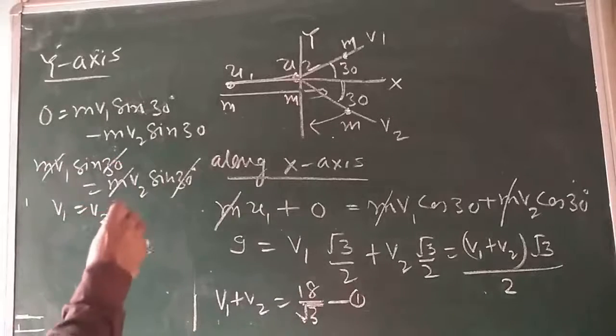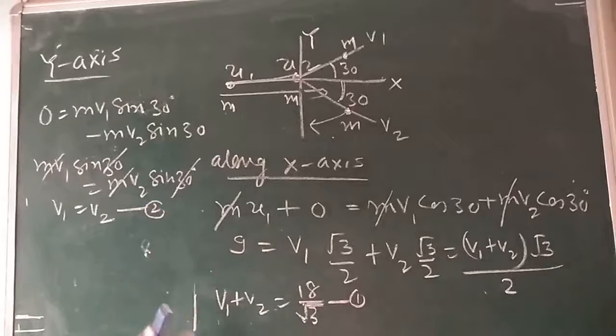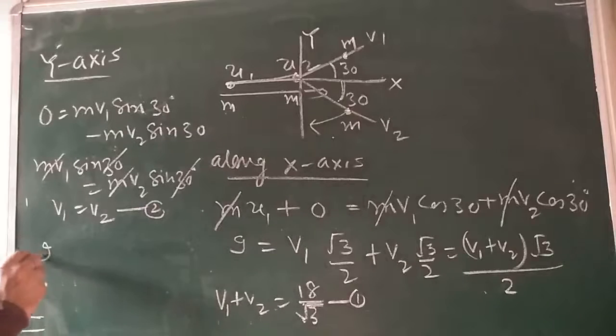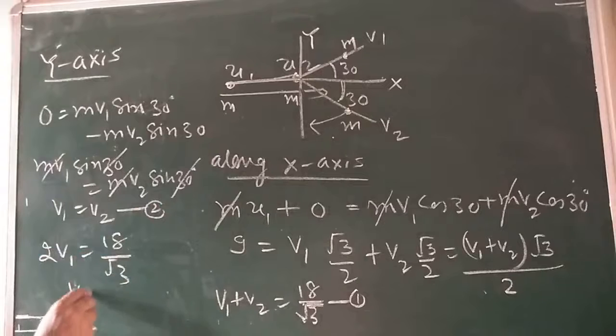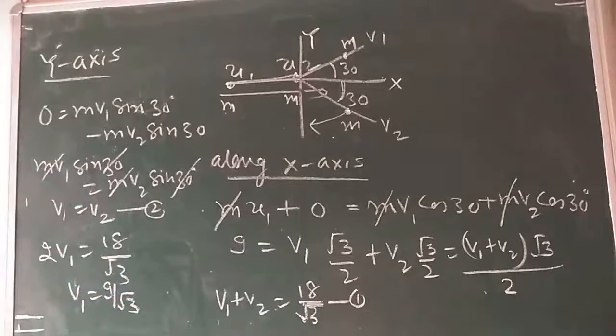Once v1 equals v2, put this in the equation here. So twice of v1 is equal to 18 by root 3. So v1 comes out to be 9 by root 3 here. See that? Is it easy? Yes, sir.